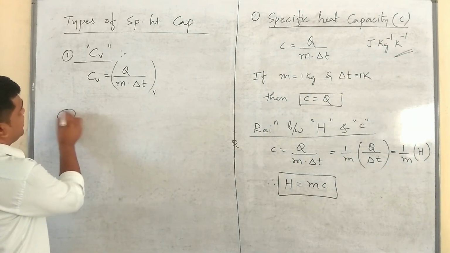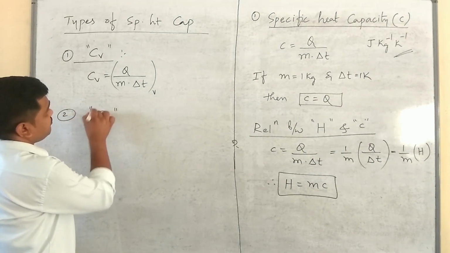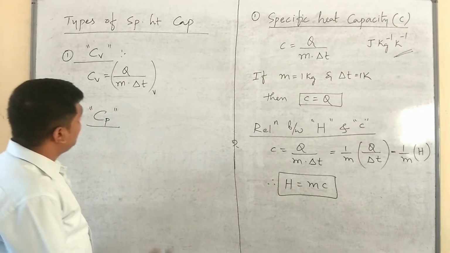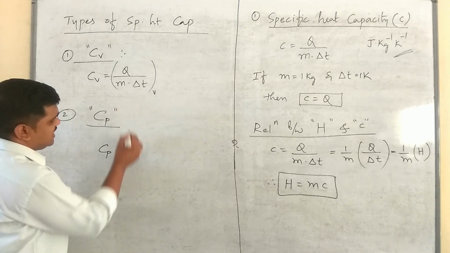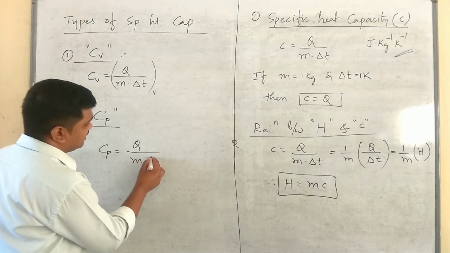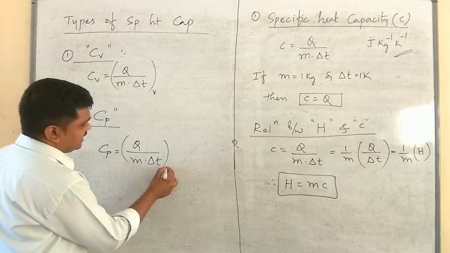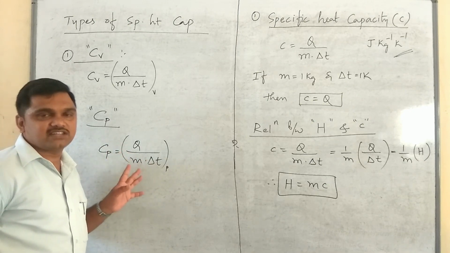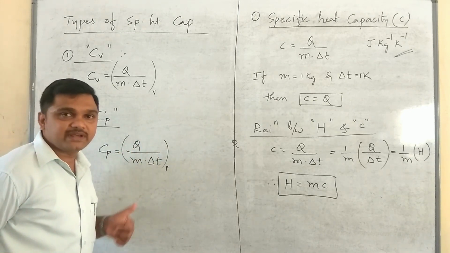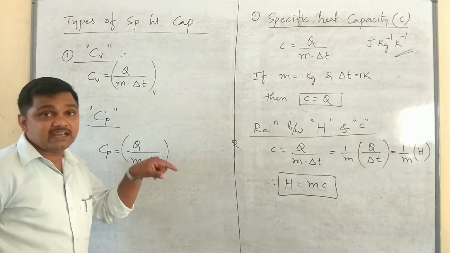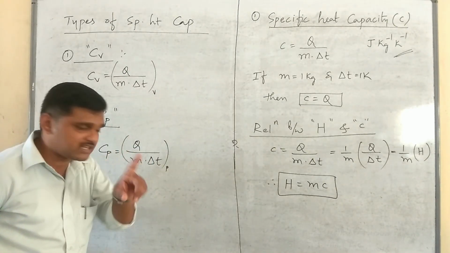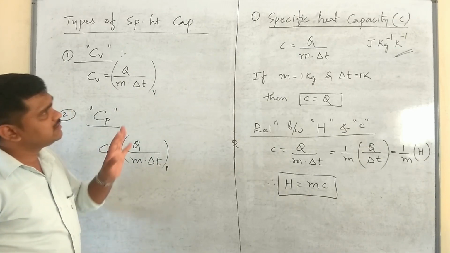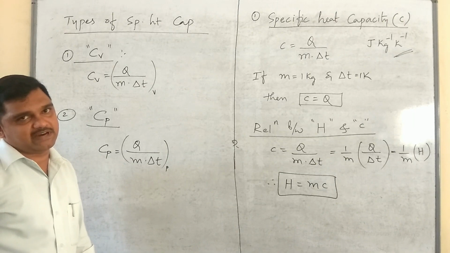Similarly, the second one is Cp, specific heat capacity at a constant pressure. How can we define this? Cp means just like this, Q divided by m into delta T at constant pressure. The specific heat capacity at constant pressure can be defined as the amount of heat energy required to raise the temperature of 1 kg of substance by 1 Kelvin at a constant pressure. Okay, so that's it for specific heat capacity.